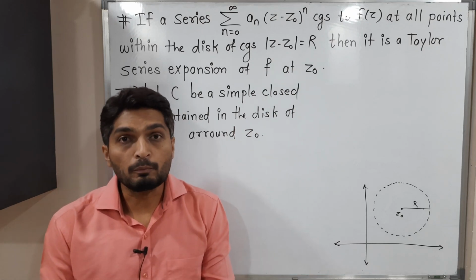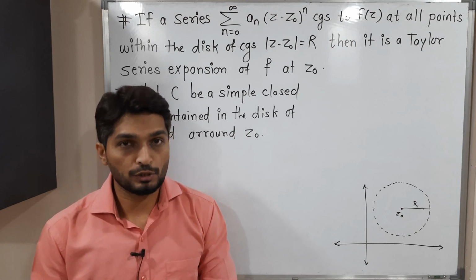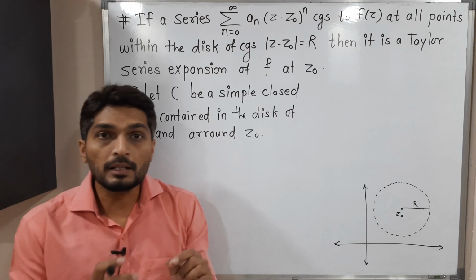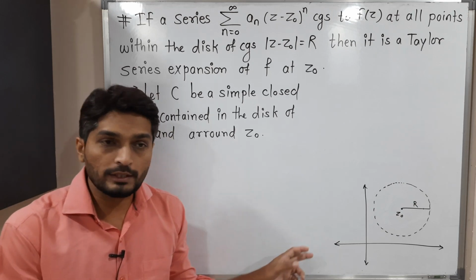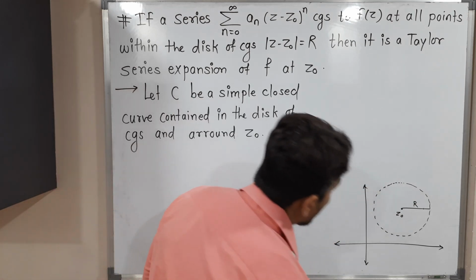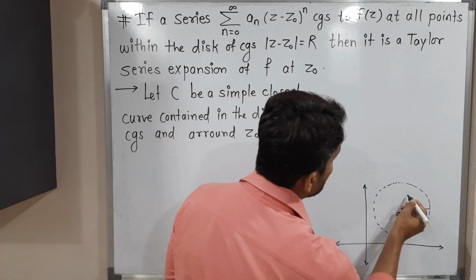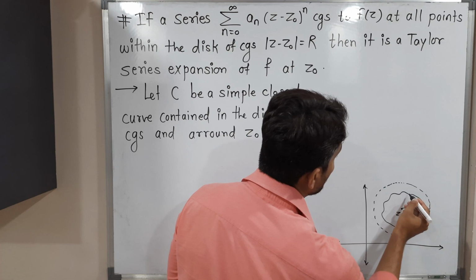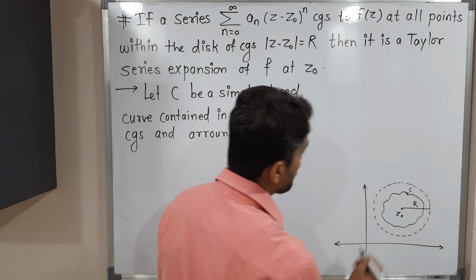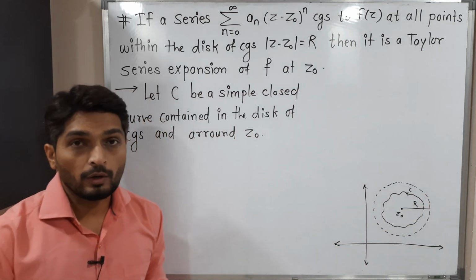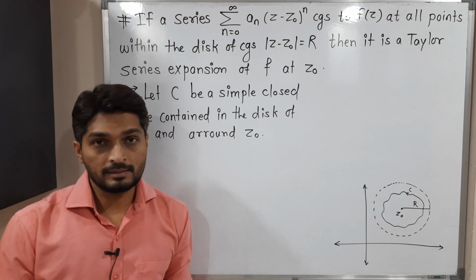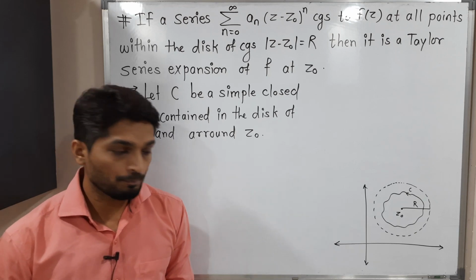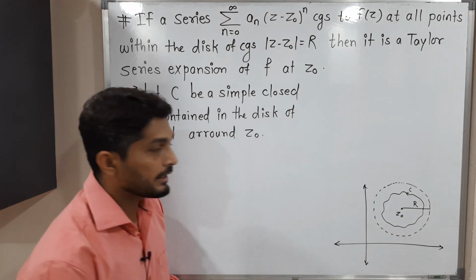At the beginning, I am going to do a small construction. I am going to consider a simple closed curve C. Let me draw it in this diagram. I am considering a simple curve, that means it does not intersect itself. Simple closed, starting and ending point the same, around z0, and it entirely lies inside the disk of convergence. So such a curve I have considered. Okay, so let us start with the given information.